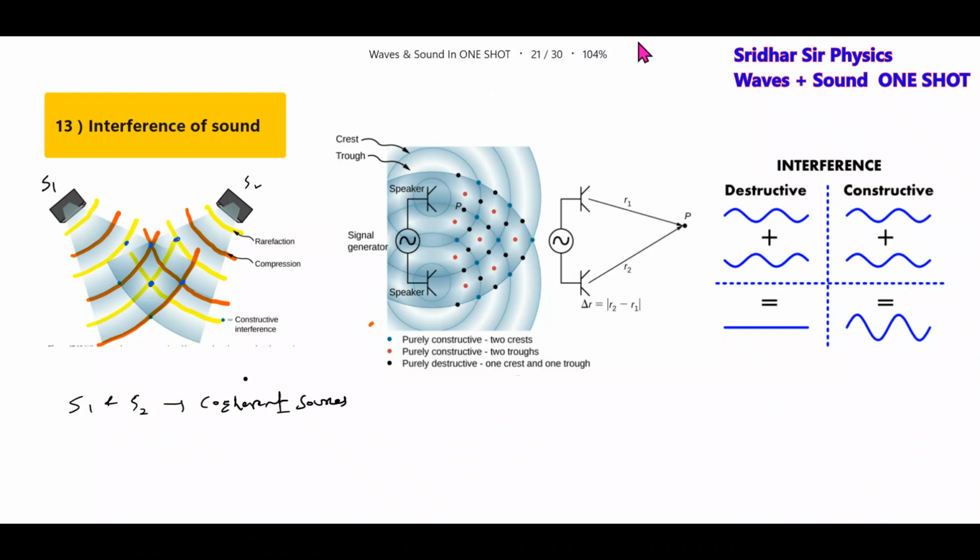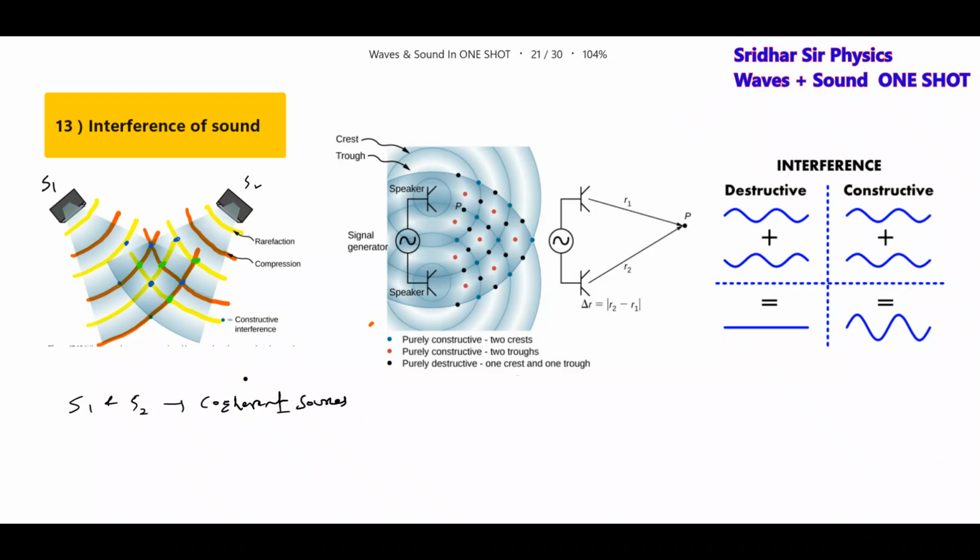And what is the destructive interference? Destructive interference will be the region where the compression and rarefaction will undergo superposition. Hope you are able to get this one. So because of this superposition of waves, we'll get the resultant intensity.